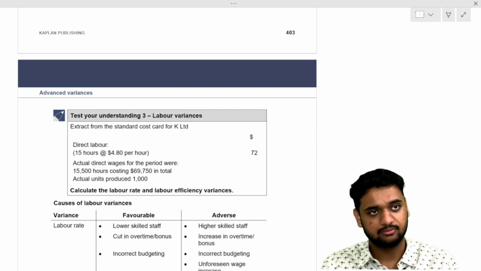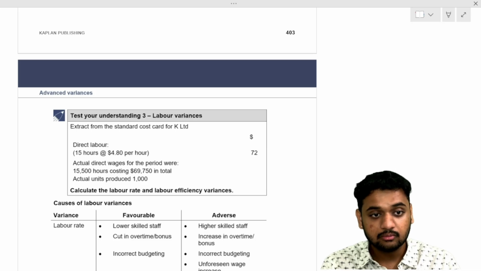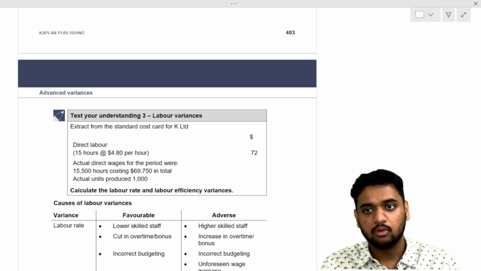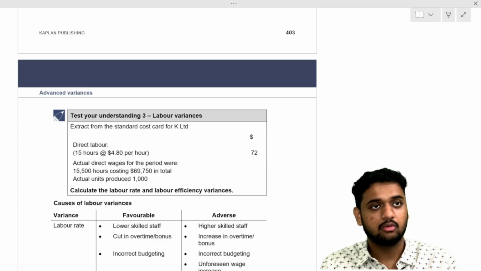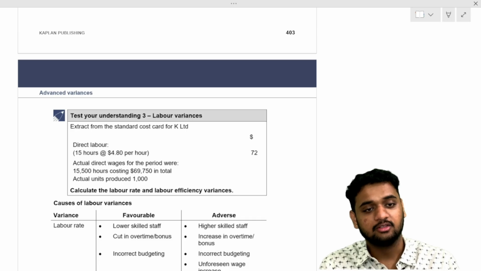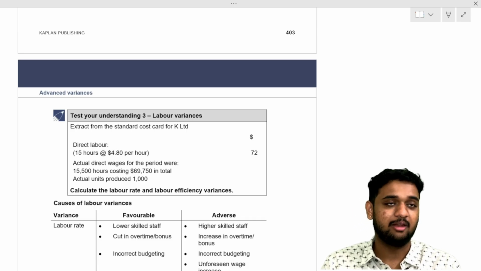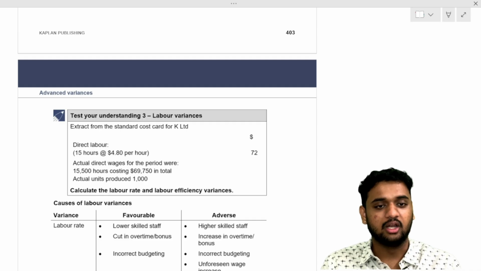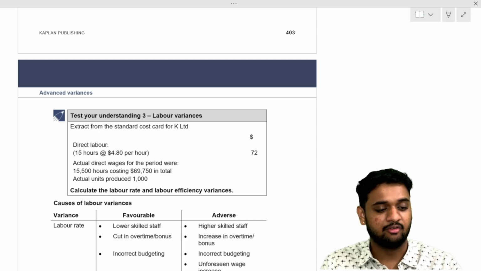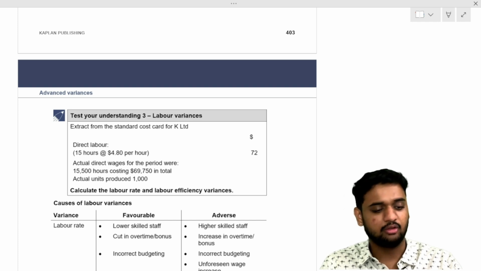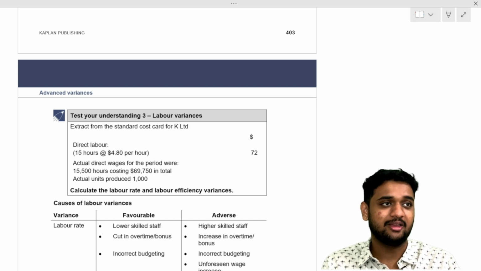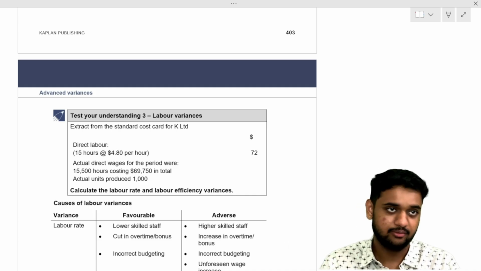Actual rate per hour. 70? How do you find 72? Which question are you saying? How did you get 72? 4.5. So the total cost I paid my labor is how much? Total direct wages is 69,750. How many hours did he work for? Divided by 15,500, you get 4.5 rupees per hour, which is the actual rate you paid.